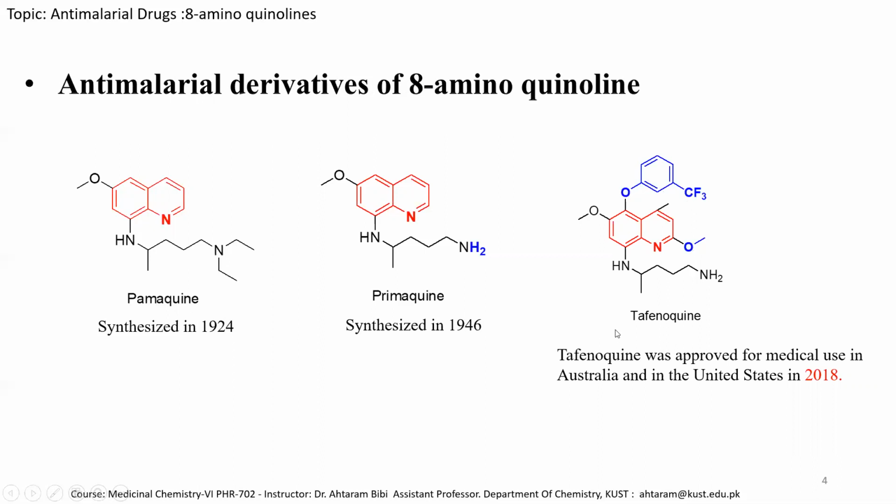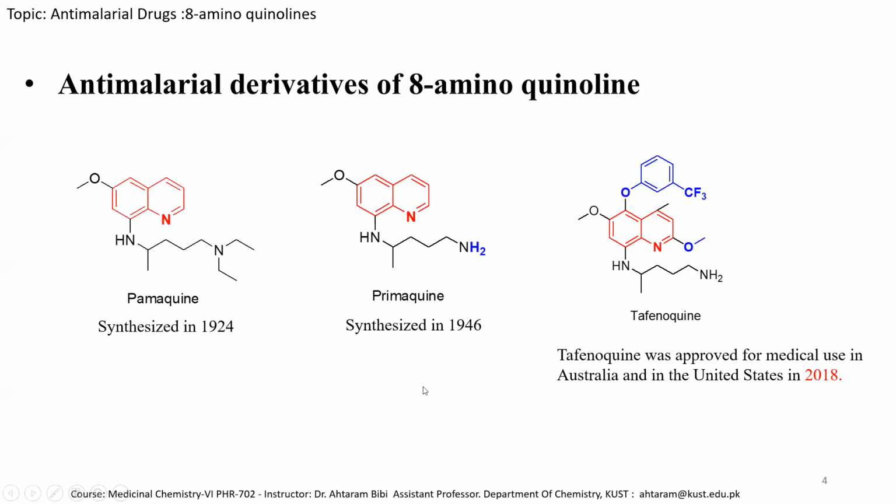And tafenoquine was the recent one 8-aminoquinoline derivative, and tafenoquine was approved for medical uses in Australia and in United States in 2018. So tafenoquine is the most important, the most recent, and the most active derivatives of 8-aminoquinoline among these synthesized anti-malarial drug.